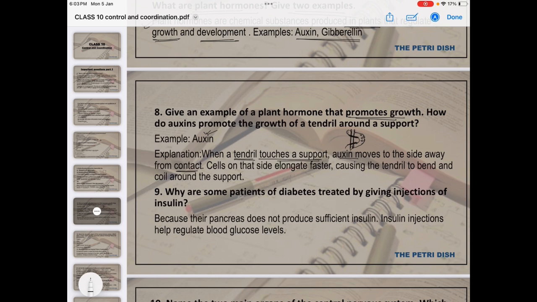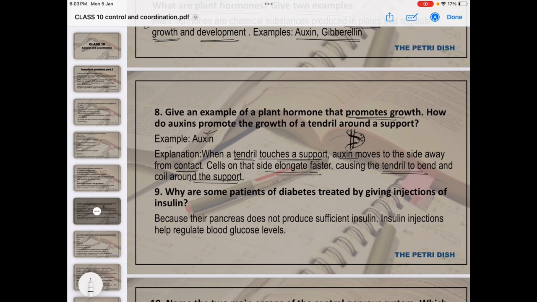So what will happen? This auxin will act on the cells which are in contact with the support, and then the cells which are in contact with the support will start to elongate. Okay, and also cell division will occur, and because of that the tendril will bend and coil around the support.